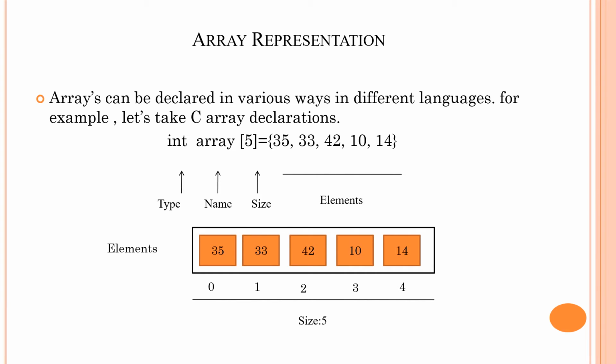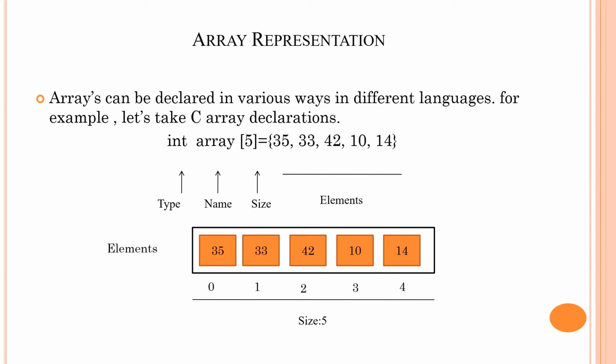Array representation. Mathematically, an array can be considered as a set of pairs of index and value. For each index, there is an associated value. This means that there is a one-to-one mapping between the set of indexes and the set of values. These arrays can be declared in various ways in different languages.